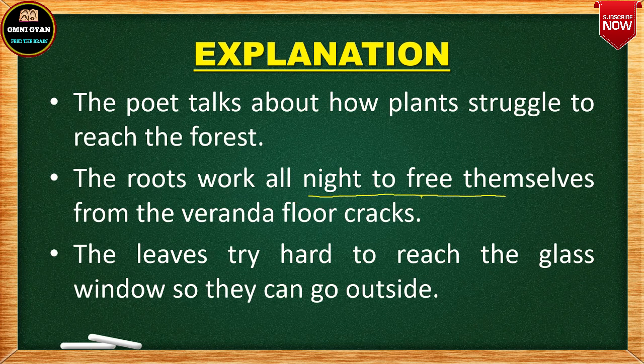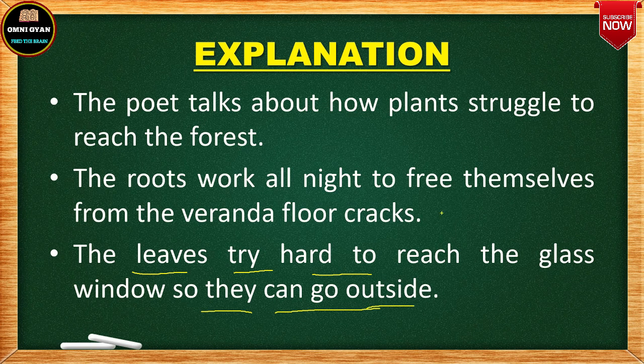The roots are struggling all night to free themselves from the veranda floor cracks. तो veranda में जो फ्लोर के ऊपर जो क्रैक्स हुआ है ना, वहां से from there the roots of the trees are trying to free themselves. ठीक है, फिर देखते हैं. The leaves try hard to reach the glass window so that they can go out.